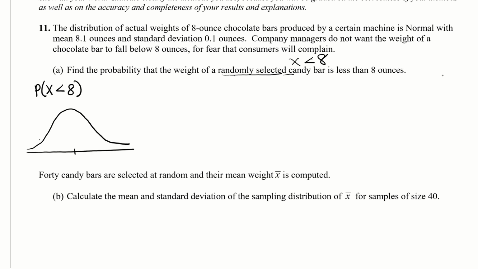And now the mean is 8.1, and standard deviation is 0.1. So we're going to start at 8.1 in the middle, and then we're going to go by 0.1s. So 8.2, 8.3, 8.4, 8.0, 7.9, 7.8. And we want it to be less than 8. And this is 8 right here. So we want to shade the area to the left there.